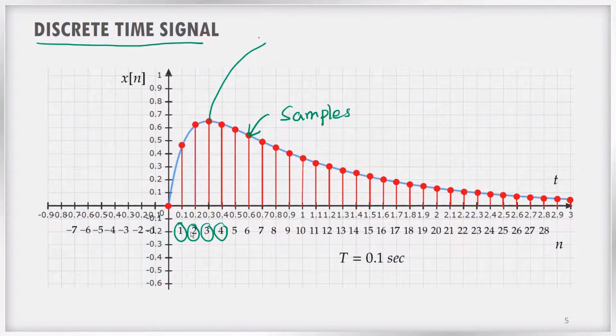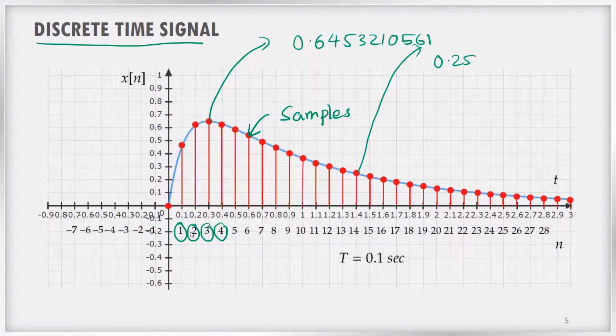For example, this can be 0.645321056, and this value can be 0.2531256. It can be any value. So any value it can take, even though it is discretized in the time axis. It is defined only at certain intervals of the time axis, but its value is not restricted.